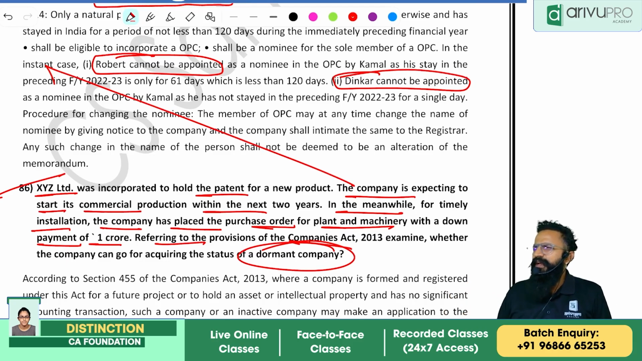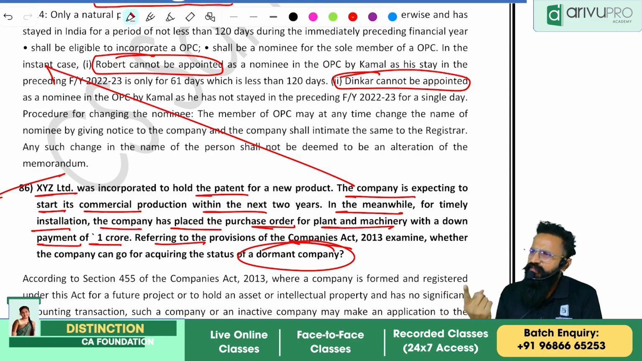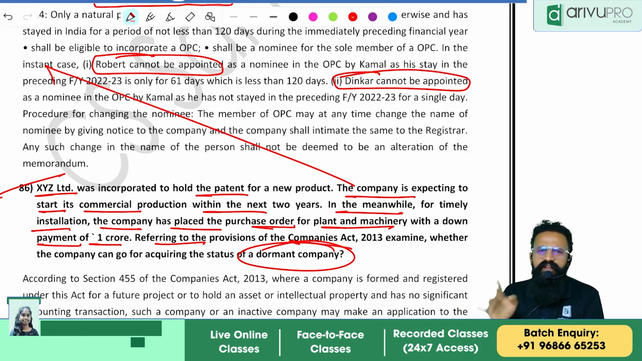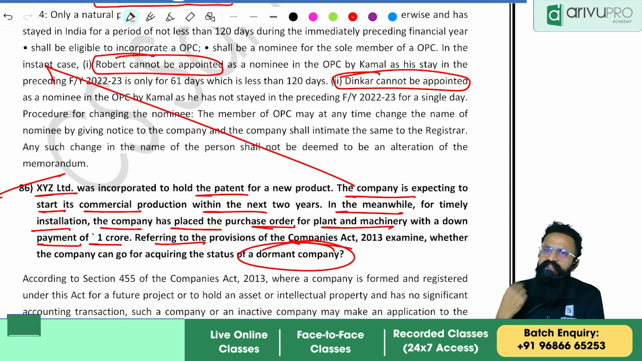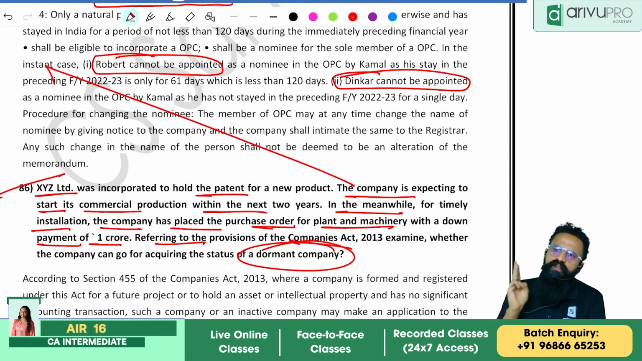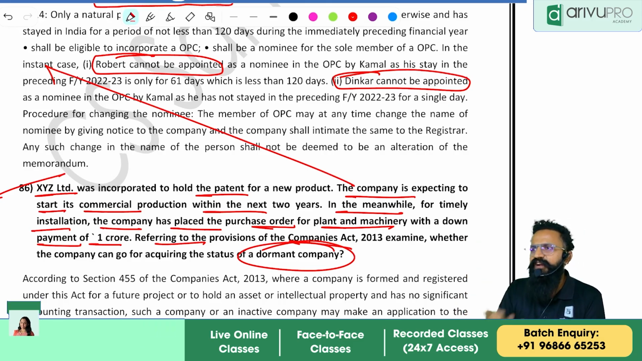What is a dormant company? A company which is formed to hold an asset for a future project, intellectual property, or an inactive company. And it should not have had any significant accounting transaction. What is a significant accounting transaction? Any transaction other than those 4. What are the 4 transactions? Filing fees paid to registrar, any money paid to satisfy this law or any other law. Third one is allotment of shares. Fourth one is maintenance of office and records. Any fifth payment is considered a significant accounting transaction.